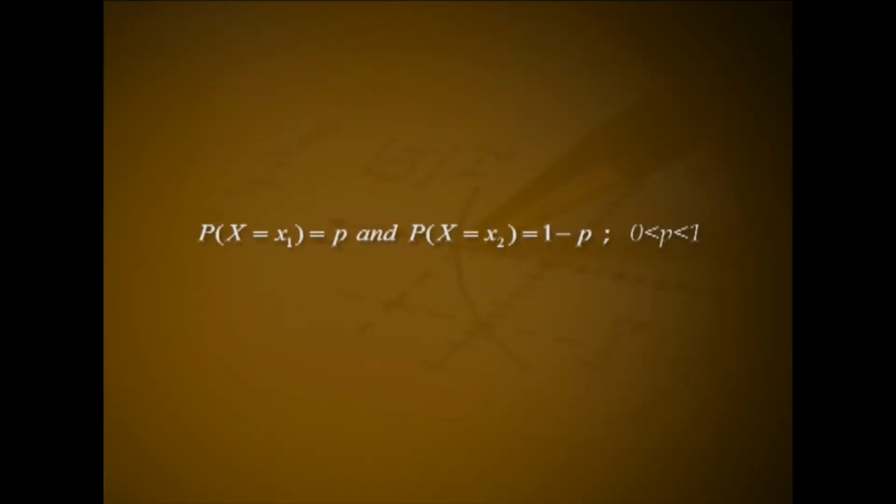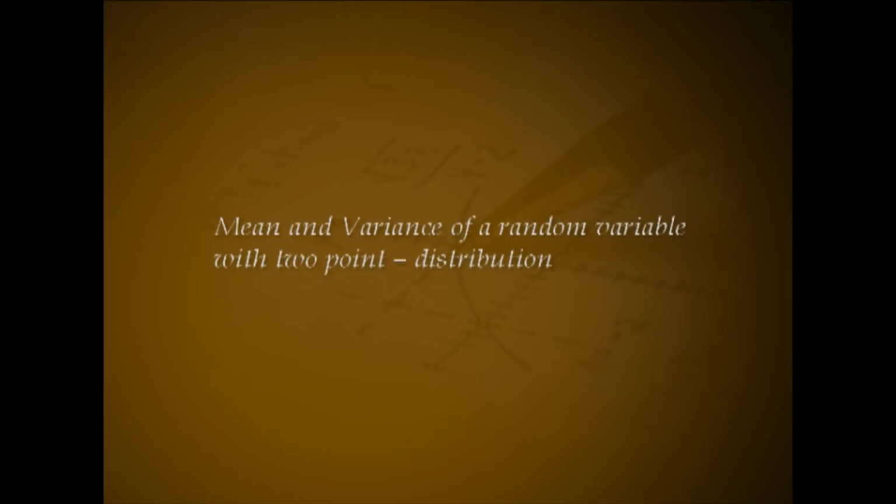Just before introducing Bernoulli random variable, it is better to have some knowledge of the so-called two-point distribution. Consider a random variable which is taking two different values x1 and x2 with probabilities P(X = x1) = p and P(X = x2) = 1 - p, where 0 < p < 1. Such a random variable is said to follow two-point distribution. Mean and variance of a random variable with two-point distribution.